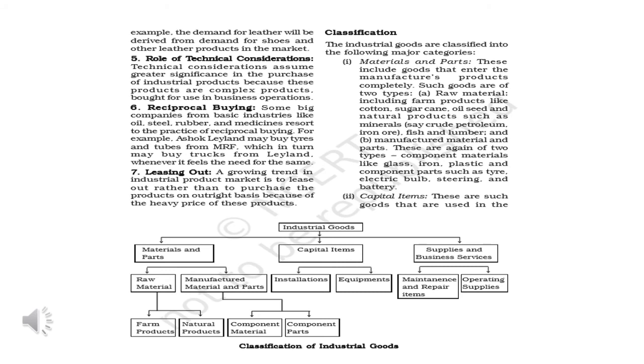So then we have capital items. These are goods which are used in the production of the products we buy. Capital means the money with which we are buying the products. Again they are of two types, installation and equipment. So no need to go into detail on these things. You should know the basic things. Questions will not come directly from this part, but you should know that products can be of different types.